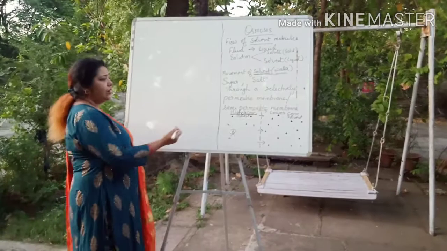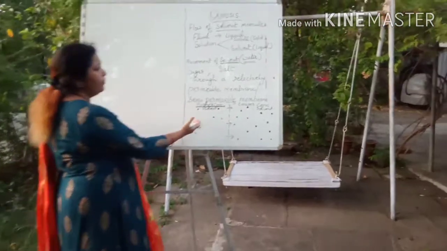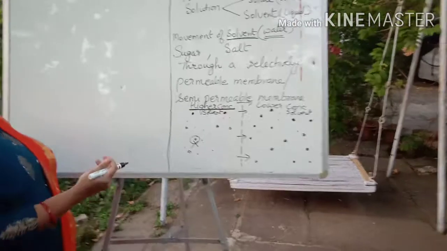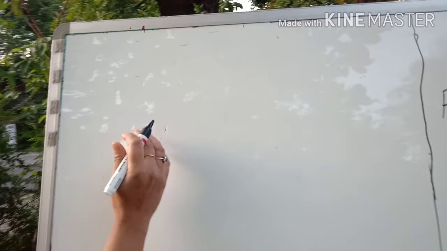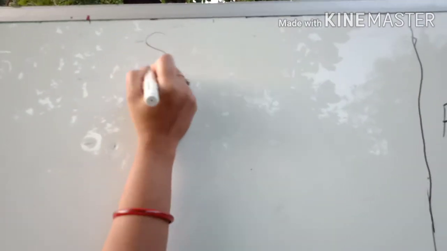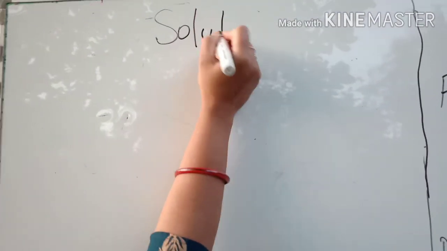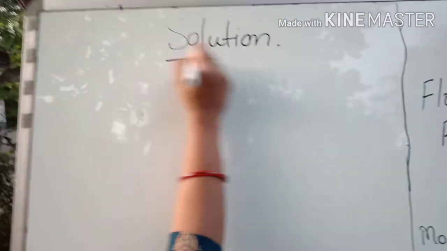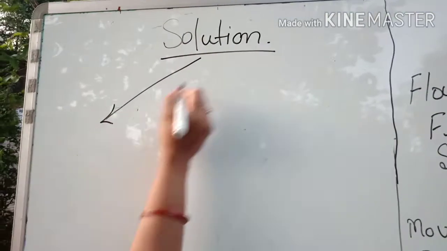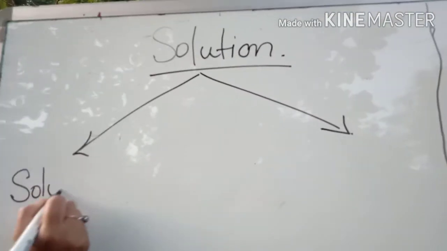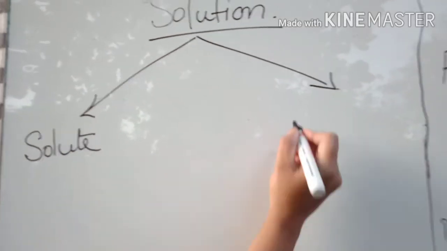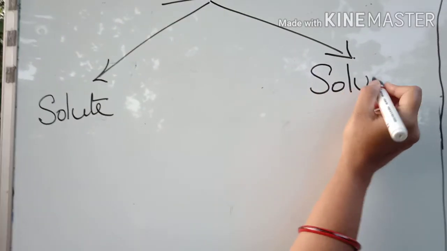Yes children, now on the basis of this movement of the molecules, few questions are asked to you. So for understanding those questions, first of all I will explain to you about the solution. You might have heard this word many times, but what actually is a solution? It is composed of solute which is dissolved in the solvent.